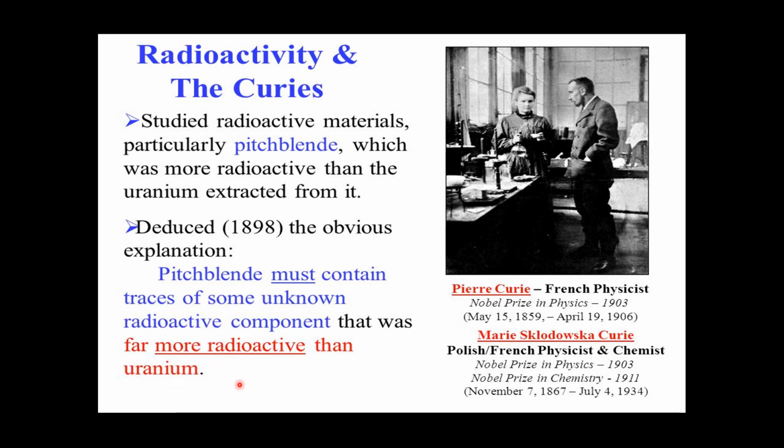And yes, that element was polonium. Pierre Curie was the French physicist who got the Nobel Prize in Physics in 1903, while Marie Curie got Nobel Prizes in two subjects: Physics in 1903 and Chemistry in 1911.